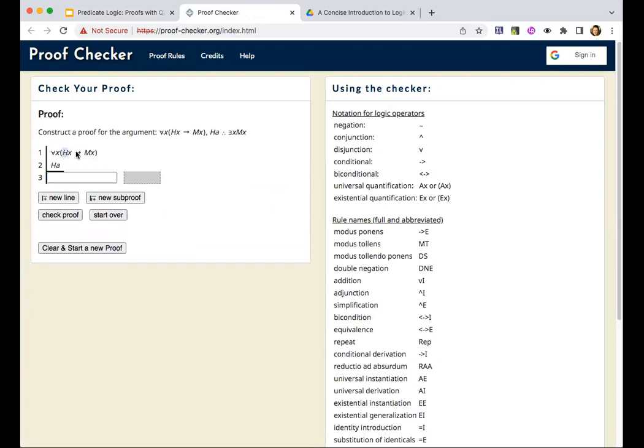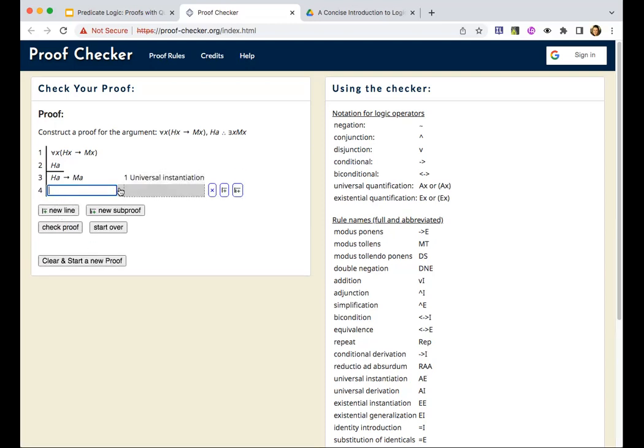First step, remove the quantifier and change the bound variable to a term. Cite line 1, and remember all your rules are down here: universal instantiation or universal elimination. It must be capitalized. You'll know it took it because it'll automatically replace what you wrote with the long name.